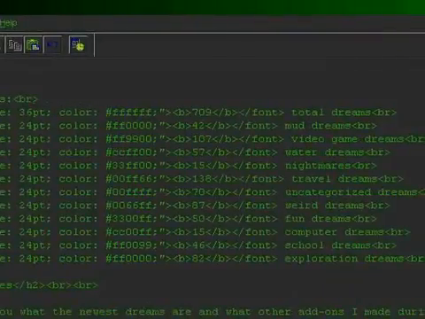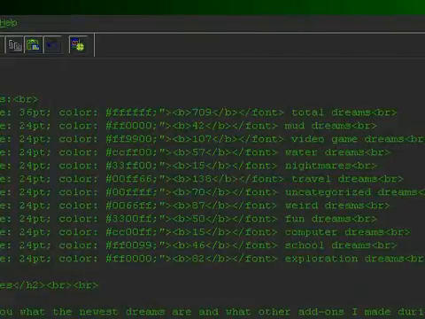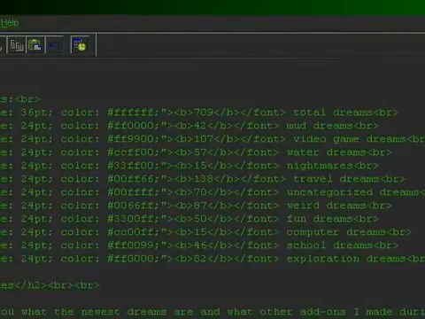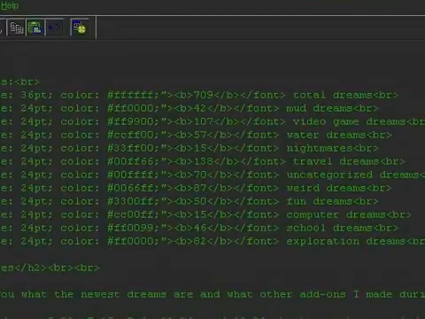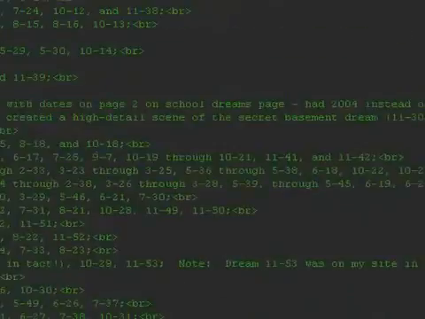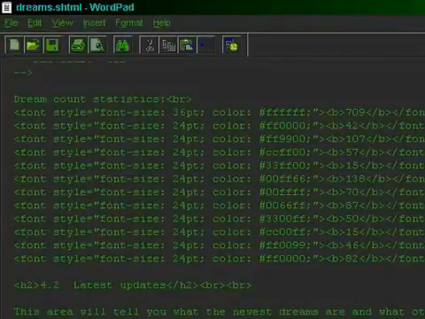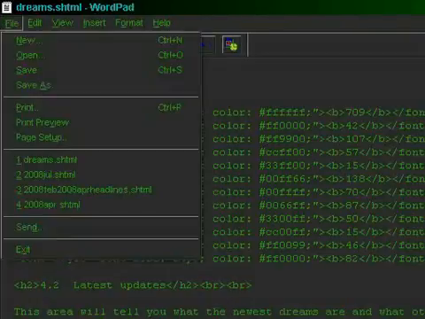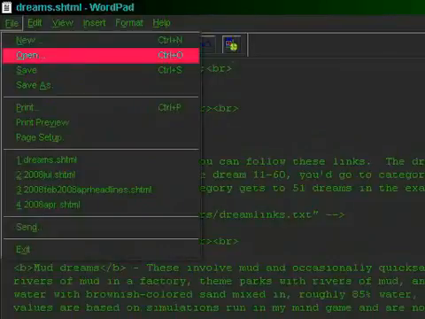Yes, 709 as of the previous update. Over 700, that's a lot. Most of them are in the video game and travel categories. But when I add a dream, I use my little notes here as usual, because it's basically the only way I'm really going to be able to recall them. But, save it.